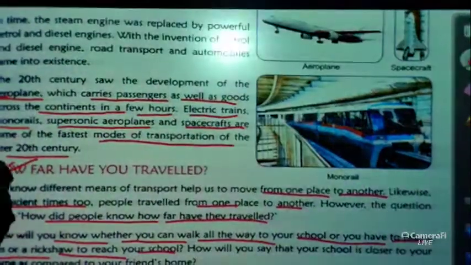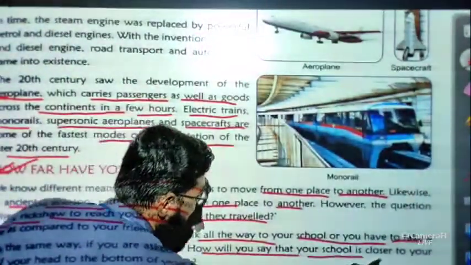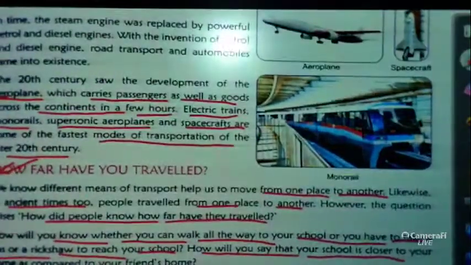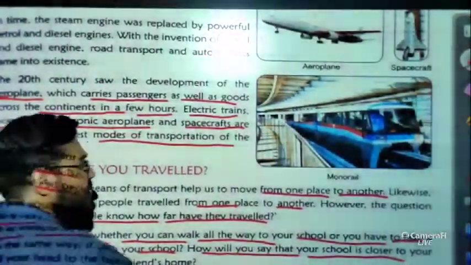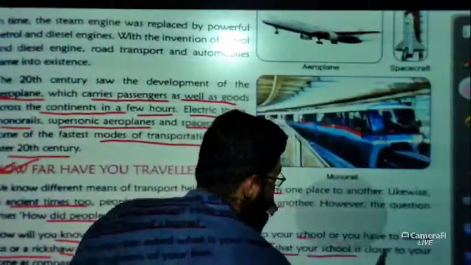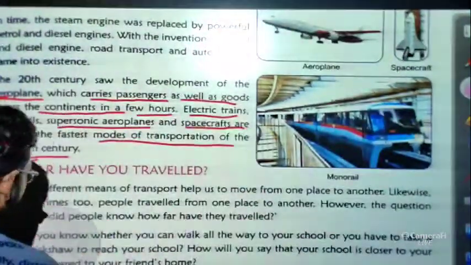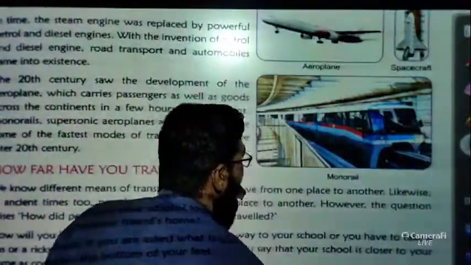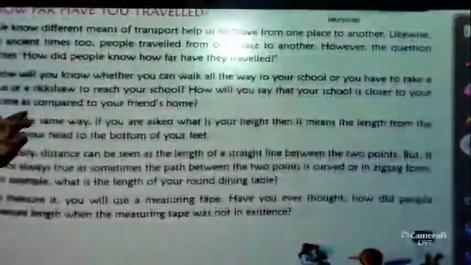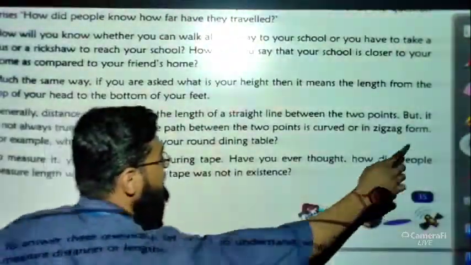So what is the thing? Or how will you say that your school is closer to your home as compared to your friend's home? So what are the things? So students, let us discuss the answers of these questions. With the answers of these questions, we will enter the main course of the chapter. So let us discuss that.